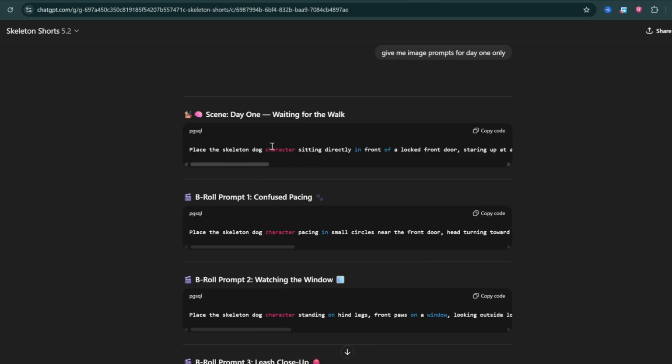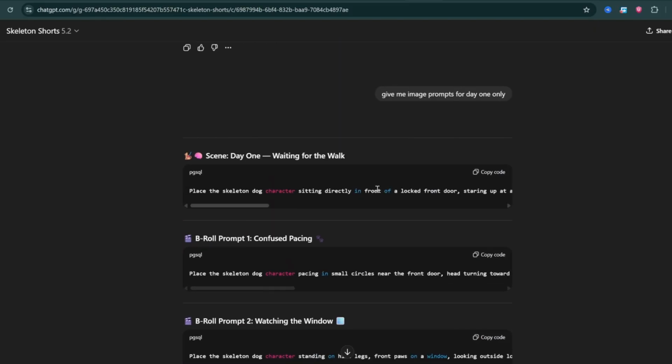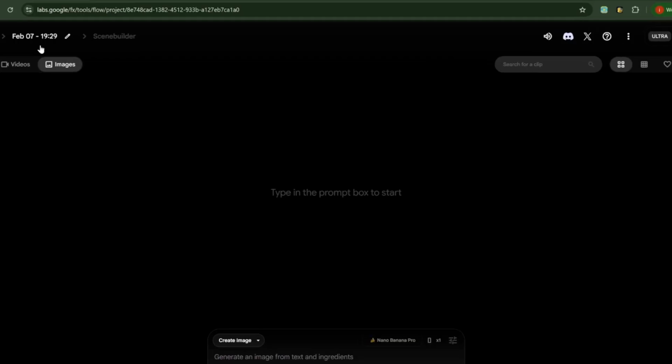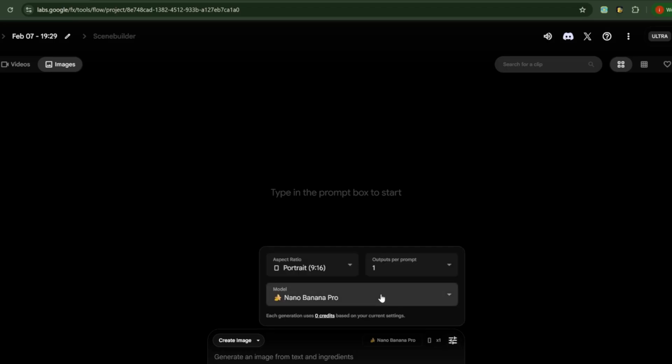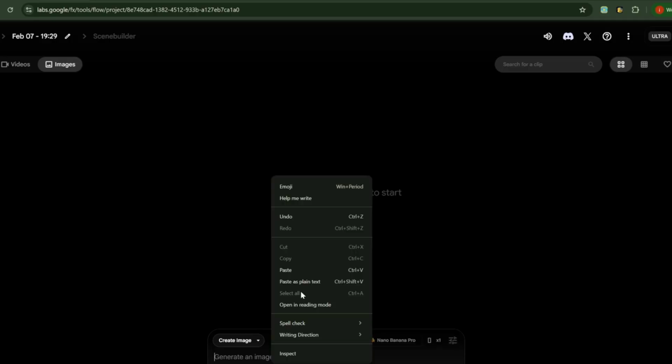So now that we have the prompts for day 1, we need to generate the images. For that, we'll use Nano Banana Pro inside of Flow. We'll copy the first prompt, head over to flow.com, and set it to create image. Select Nano Banana Pro, select the aspect ratio of 9:16, and click one output. Now we'll paste the prompt.